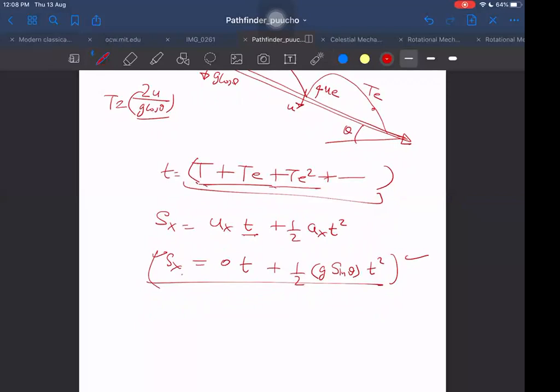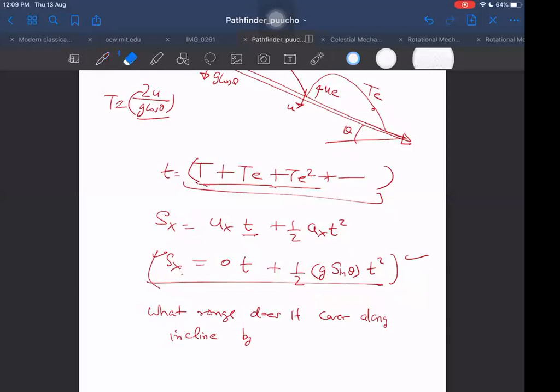But then I can ask you another question. I can ask you, what range does it cover along the incline, up to the time when the collisions with the incline are taking place?